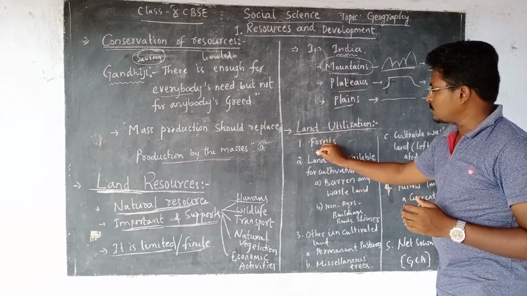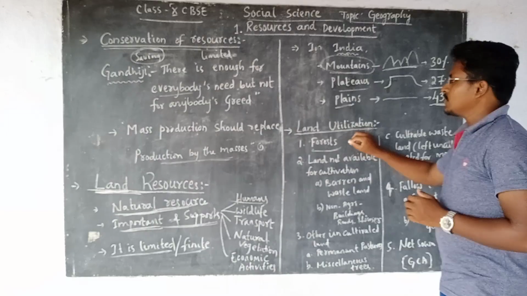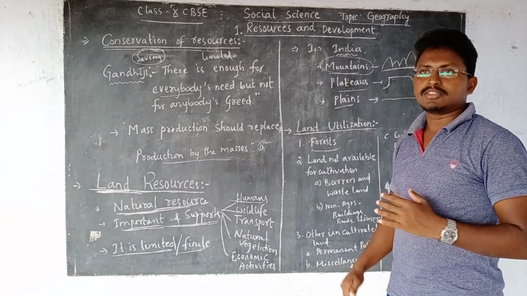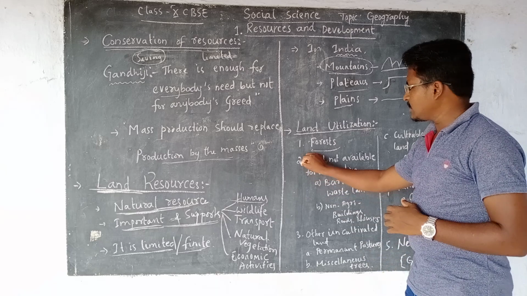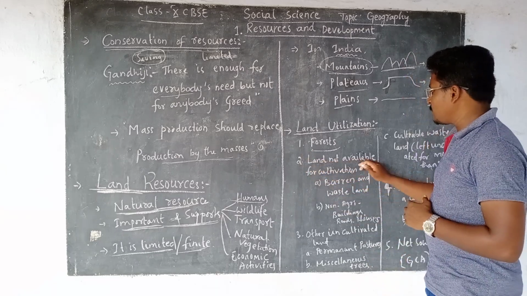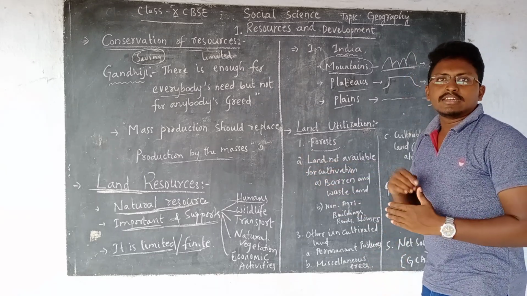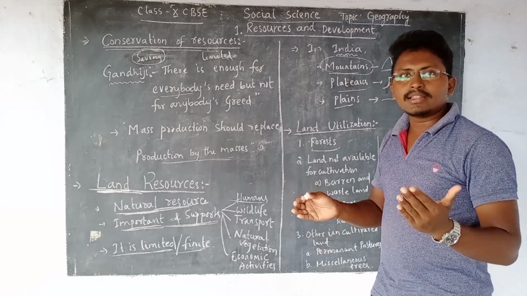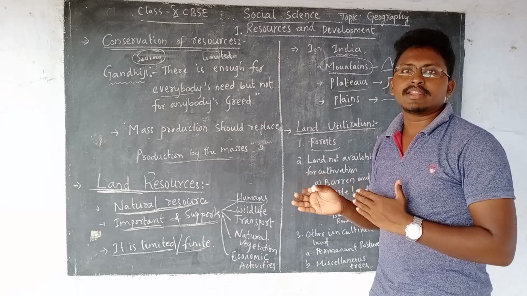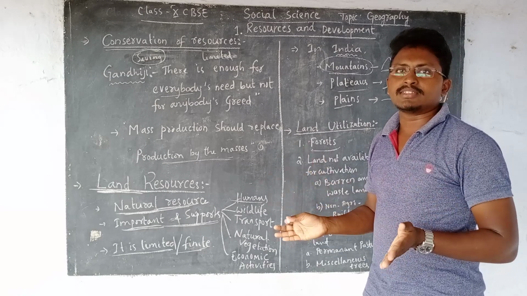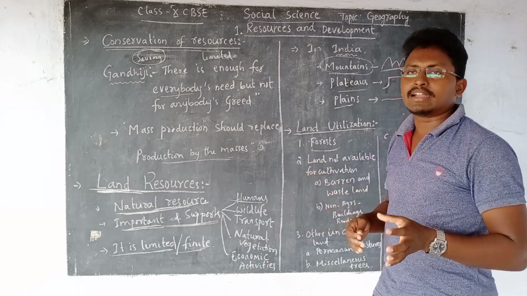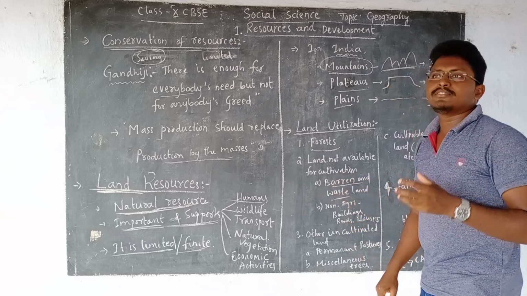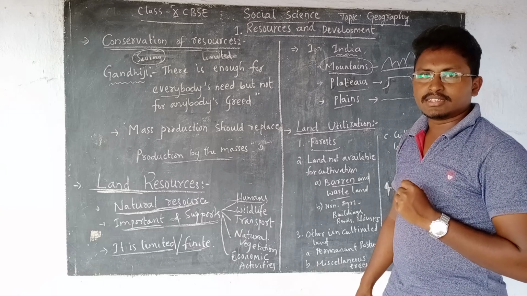So the first and foremost thing is that some of the land is covered with forests. That means you all know forests. Then second thing is the land not available for cultivation. That means the land which is not suitable for cultivation. You all know all the land available on this earth, in this country, is not suitable for cultivation. Then what is the purpose of that land which we are using? So that is barren and wasteland. That means which is not suitable for cultivation.